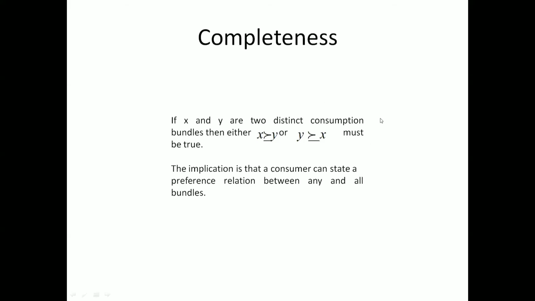This gives you the weak preference, but it must be true both ways. If a consumer is choosing X over Y, and sometimes choosing Y over X, both cases are true, because the symbol represents the weak order of preferences. Sometimes X gives more utility, sometimes 1 kg of sugar gives more utility. So the implication is that a consumer can state a preference relation between any and all bundles. But the important part is, suppose X has two ingredients, X1 and X2, and Y has two ingredients, Y1 and Y2.